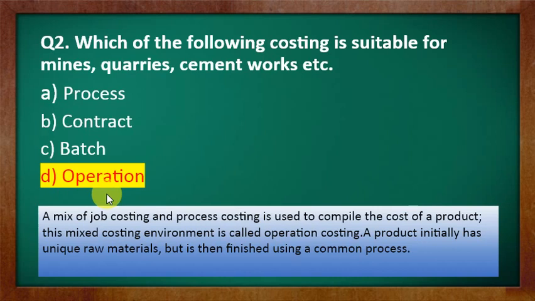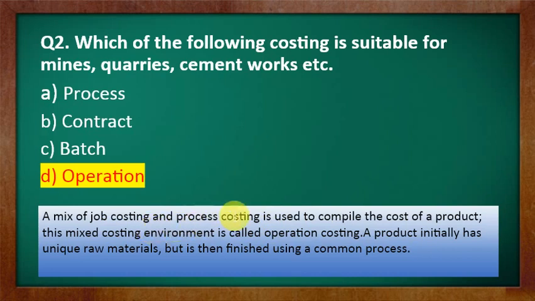So here we can say the operation costing method, which is one of the methods of costing, is suitable for all these examples which are given in the question. So basically we should understand again here what exactly the operation costing method is. Basically it is a mix of job costing and process costing. One fact is there: it is a mixture of job costing, which we have already discussed in question number 1, and second is process costing.